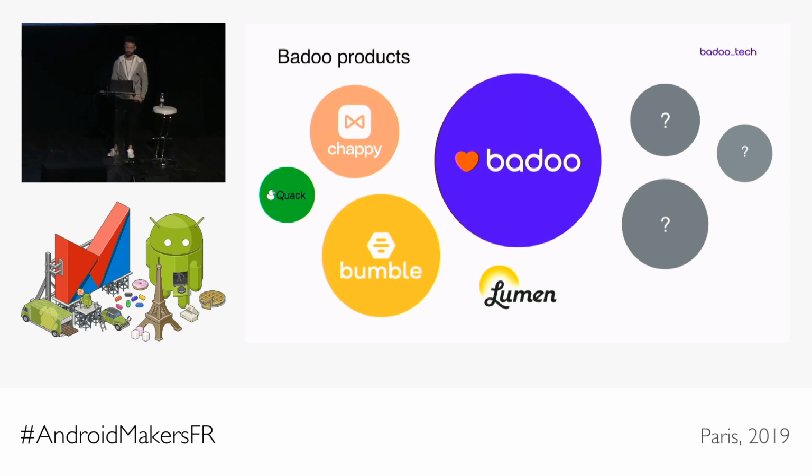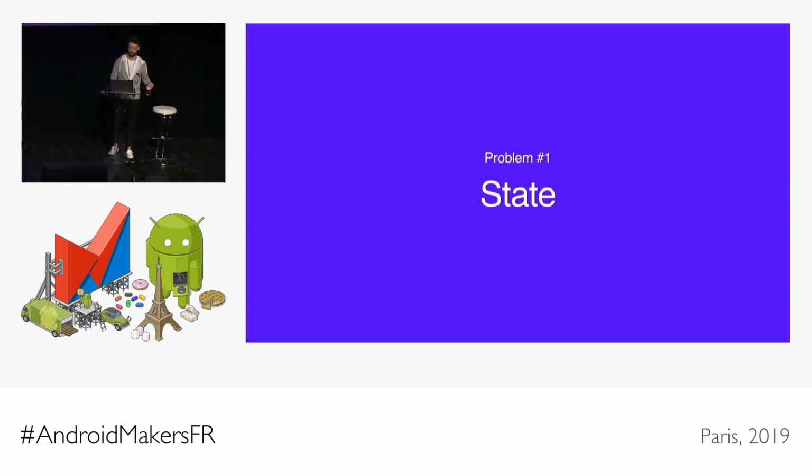Our biggest and oldest app is, of course, still Badoo, with its more than 420 million registrations worldwide. Both its size and the need to reuse technology between different apps create the pressure to make our architecture better and more scalable. Today I'd like to talk about our past couple of years in terms of Android architecture, mentioning some of the key problems that we faced on the way. Our first problem, where this story starts, is about state.